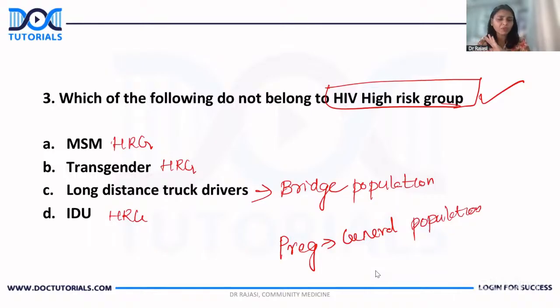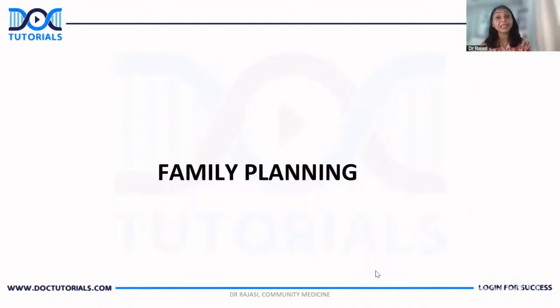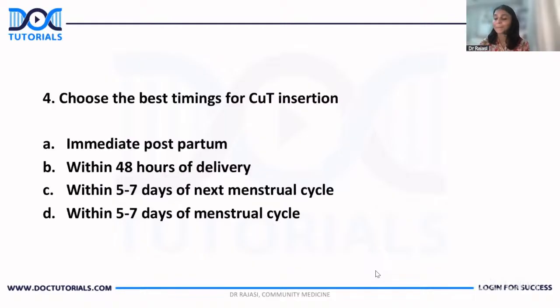And the one I always say will come for sure was this one, and the same came. So here the answer is long distance truck drivers, that is bridge population. Those were the questions from national program. Moving on to family planning. Again, expected question.